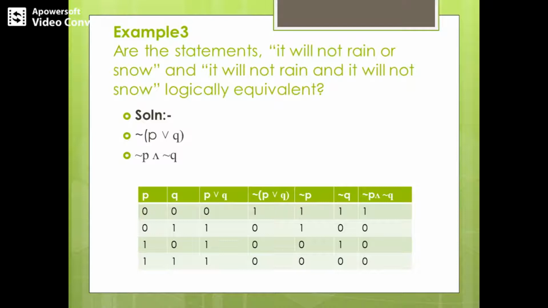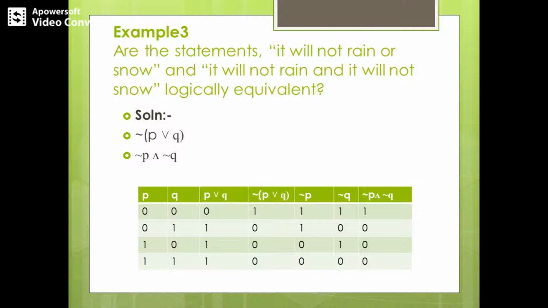So next, coming to the next column, negation of P or Q. That means you are negating the previous column. So 0 is turned to 1, 1 is turned to 0. So I hope this is clear. In the following column we have to write negation P. Negation P means if it is false, you turn it to true, and if it is true, you turn it to false. So 0 is turned to 1 and 1 is turned to 0. The same applies to negation Q.